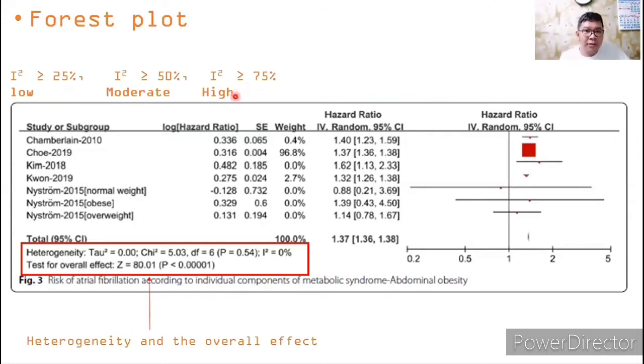When we talk about heterogeneity, it means that the studies have a tendency to be the same. So if the value is closer to 0, then your meta-analysis is good. Now, as you can see, the I-squared is 0%, meaning the meta-analysis is good to be interpreted. Okay, so that's all for the forest plot.